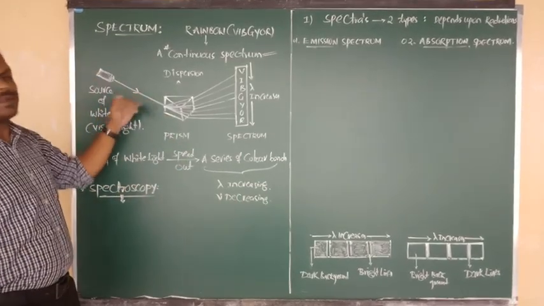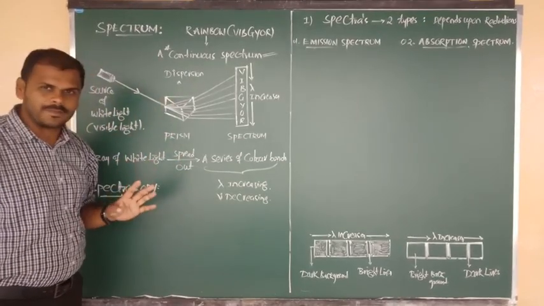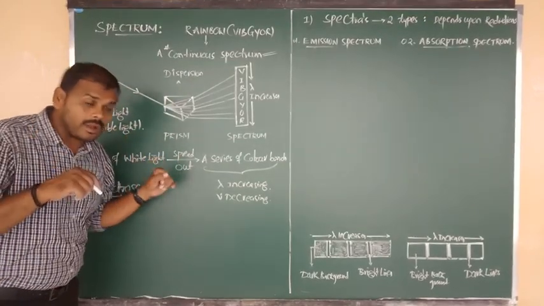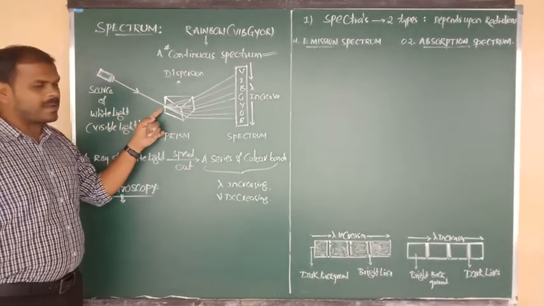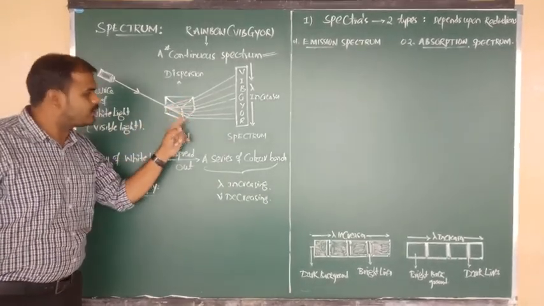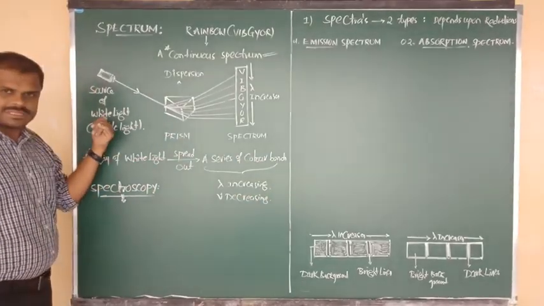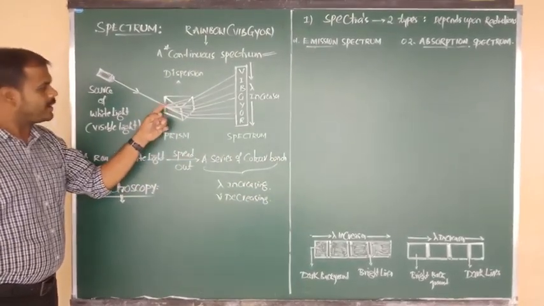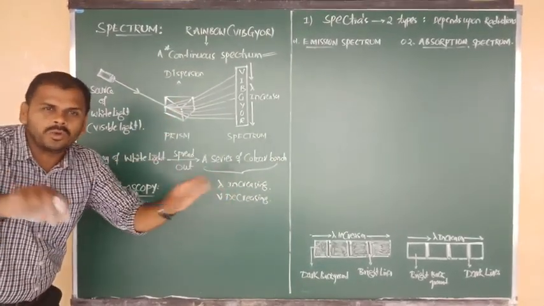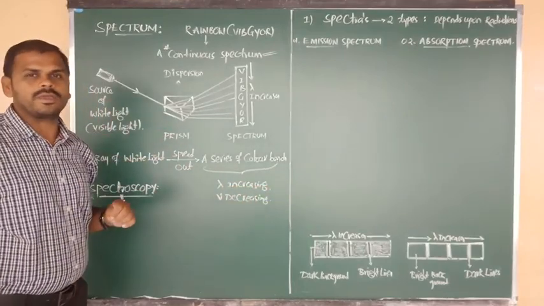The incident white or visible light, after passing over the prism, is split into 7 different forms.